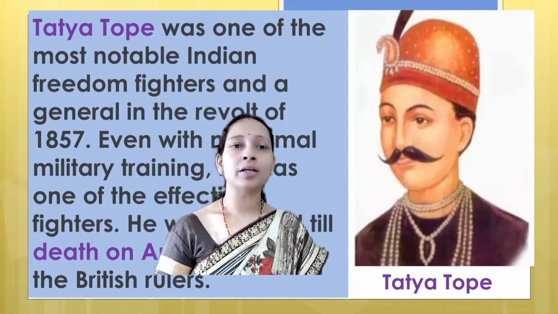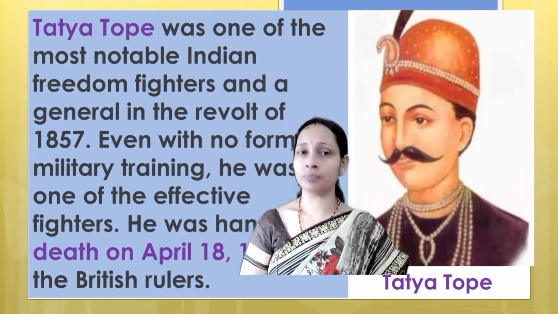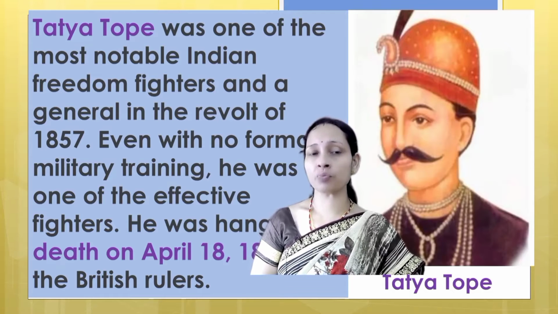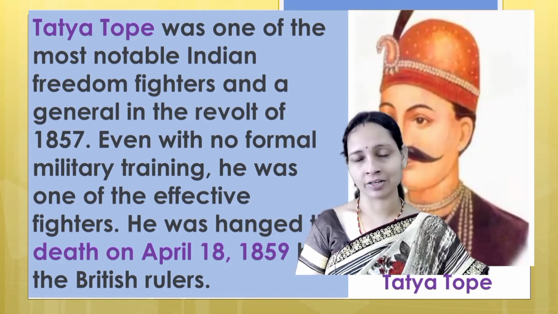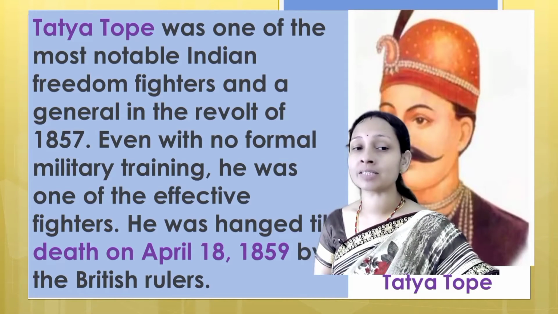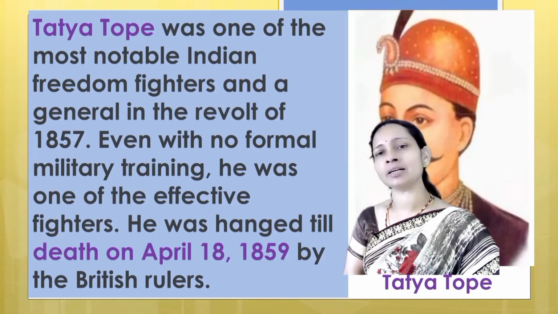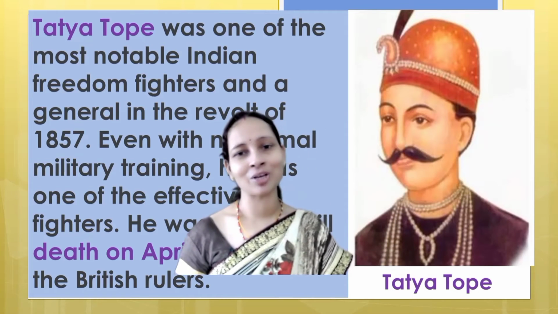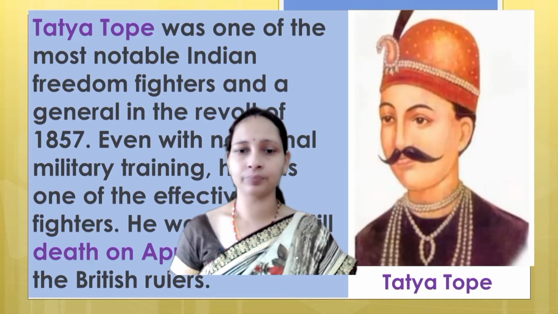Next, we will move to Tatya Tope, one of the most notable Indian freedom fighters and a general in the revolt of 1857. Even with no formal military training, he was one of the most effective fighters. He was hanged to death on April 18, 1859 by the British rulers. Here you can have a look at Tatya Tope.